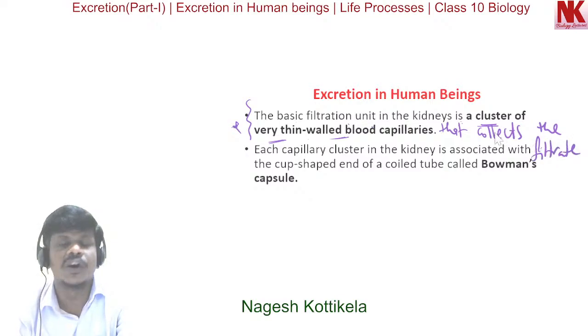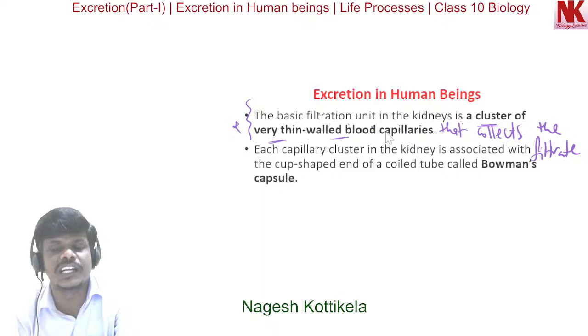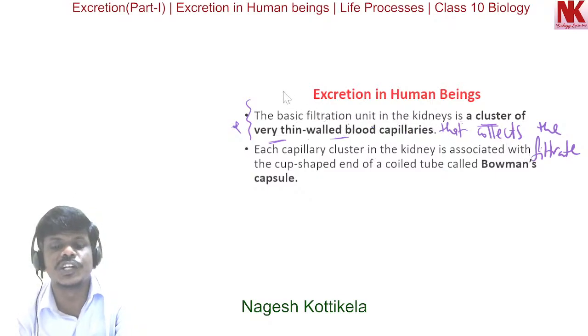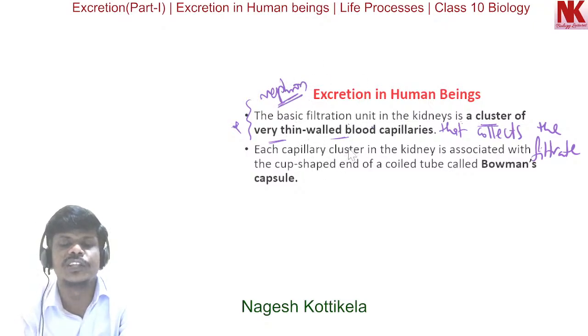And this filtration unit is nothing but the nephron.